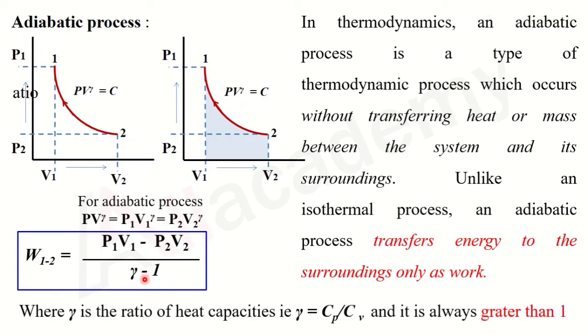So gamma can be defined as the ratio of heat capacities, that is, the constant pressure and constant volume heat capacities. So gamma is the ratio of the specific heat at constant pressure to the specific heat at constant volume. Now this gamma will always be greater than 1, because the heat added at constant pressure will be higher than the heat added in the constant volume process. So the gamma value will always be greater than 1. Now this is the work done for an adiabatic process.